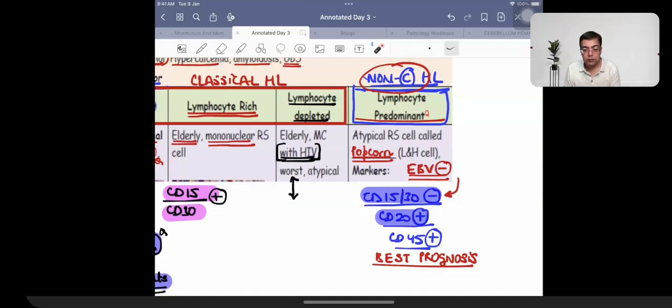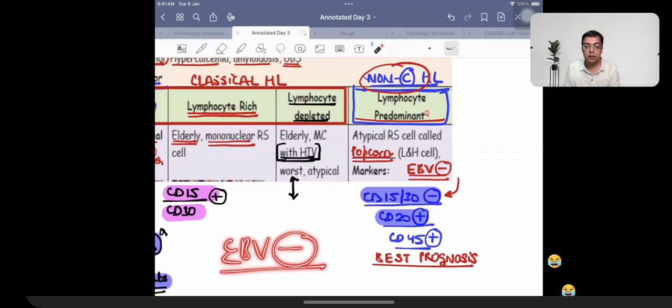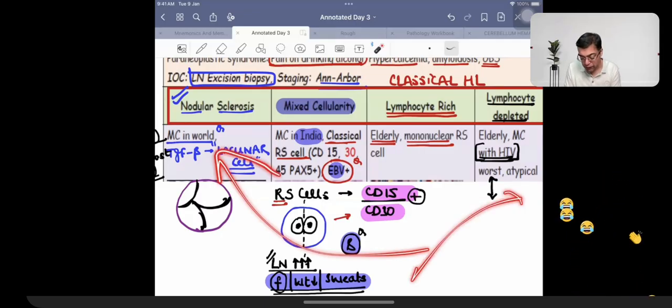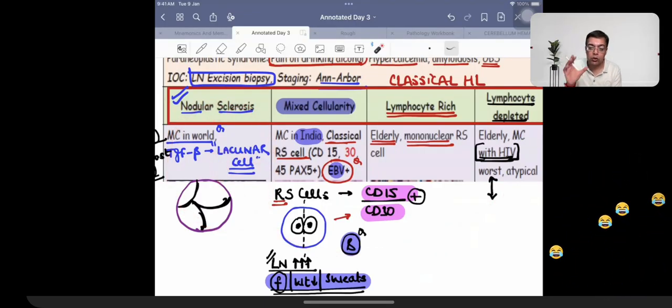Right? जो EBV के साथ नहीं है, उसका prognosis better है. So आप सब लोग lucky लोग हो, अपनी मर्जी से जिंदगी जी रहे हो. हम सब खुश हैं, हम सब lucky हैं. EBV negative is going to be having good prognosis.